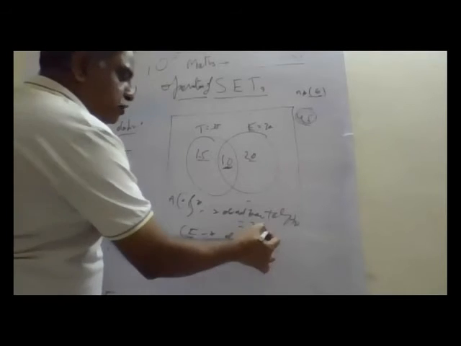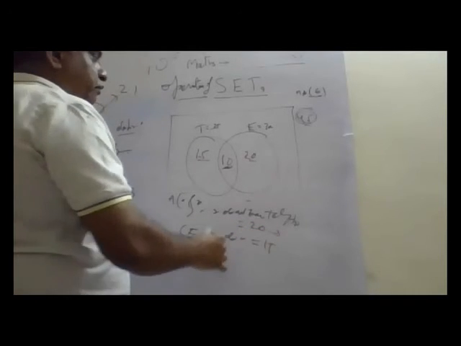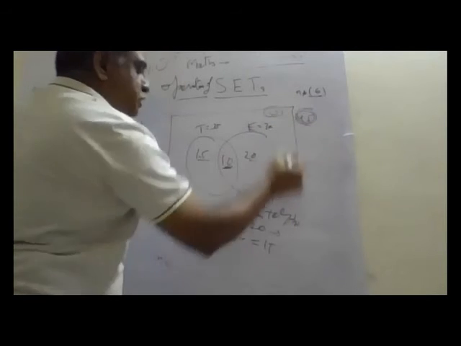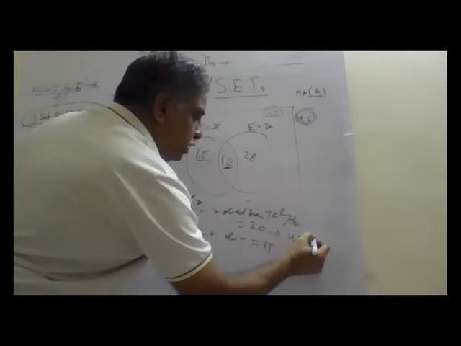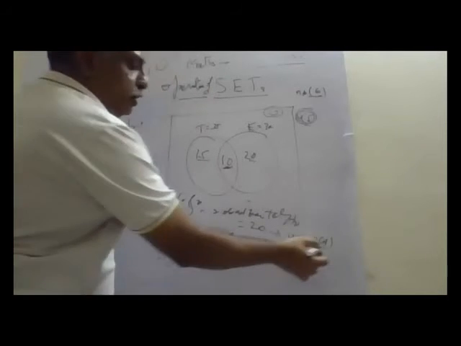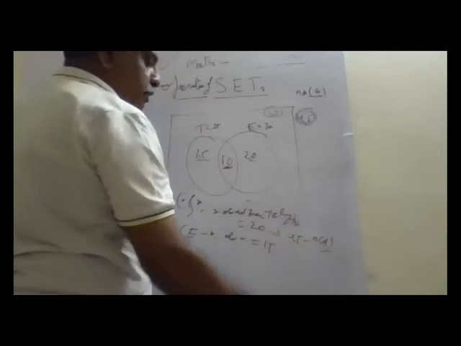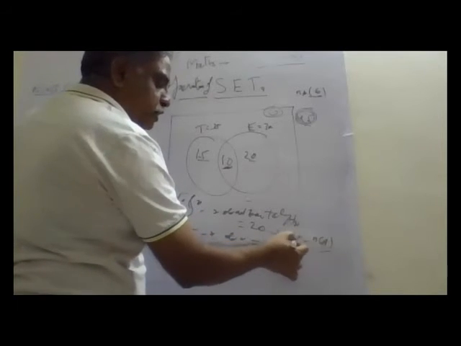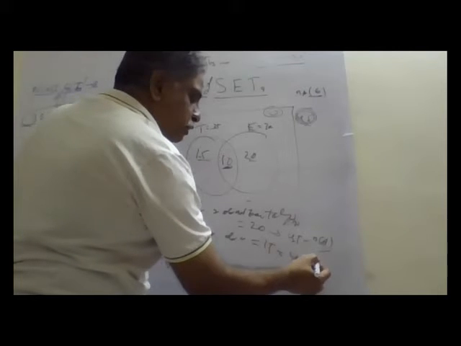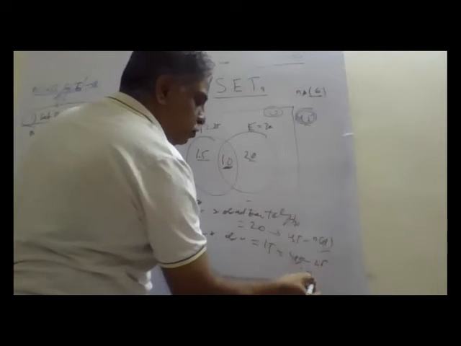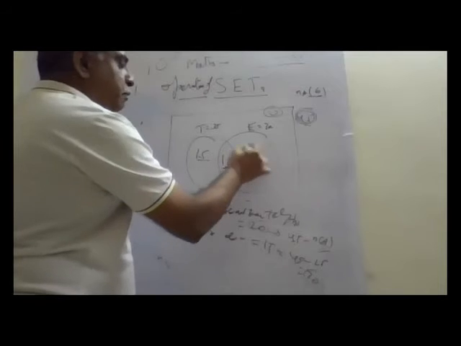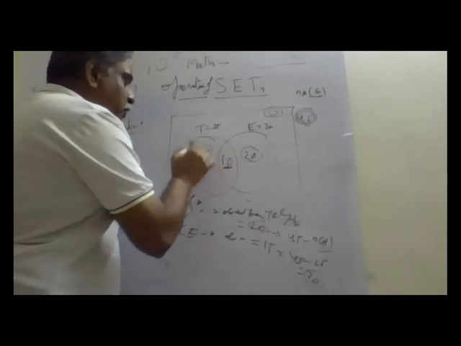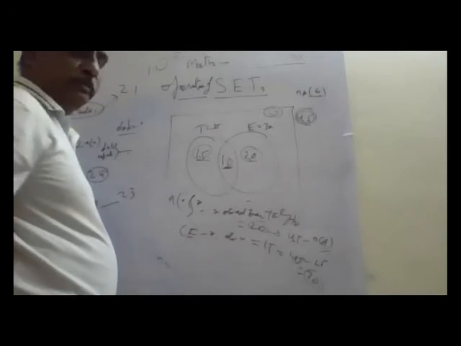So, when 45 is total strength, this is the universal set. From the universal set 45, if I remove n(A), that is those who know Telugu, 45 minus 25, that is equal to 20. So this is the number who do not speak Telugu. This is the number who do not speak English.